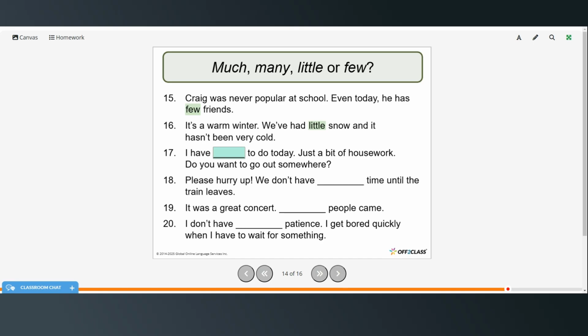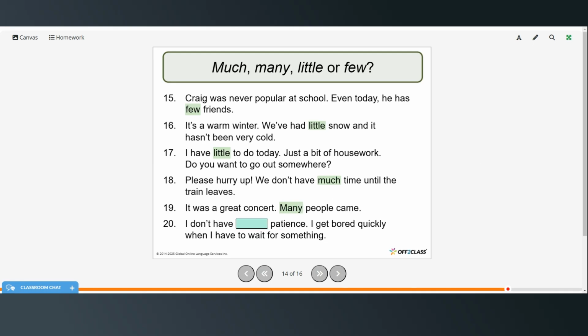I have little to do today, just a bit of housework. Do you want to go somewhere? Please hurry up. We don't have much time until the train leaves. It was a great concert. Many people came. And I don't have much patience. I get bored quickly when I have to wait for something.